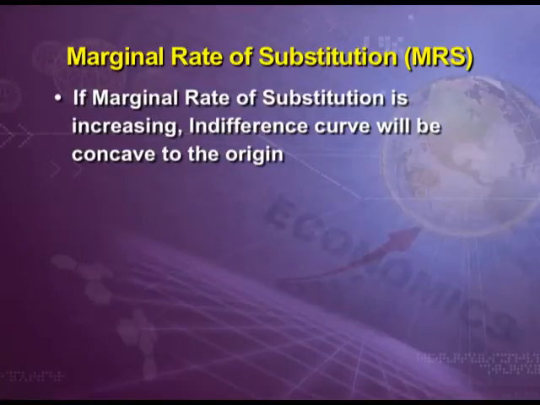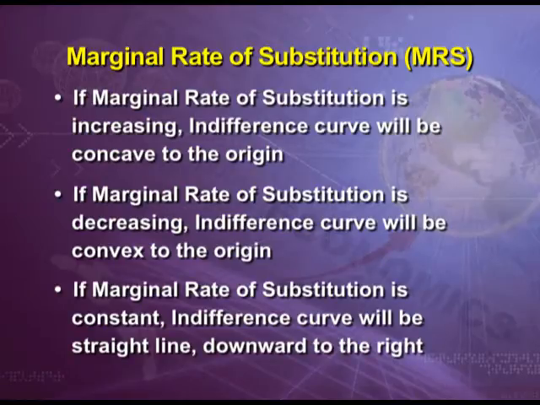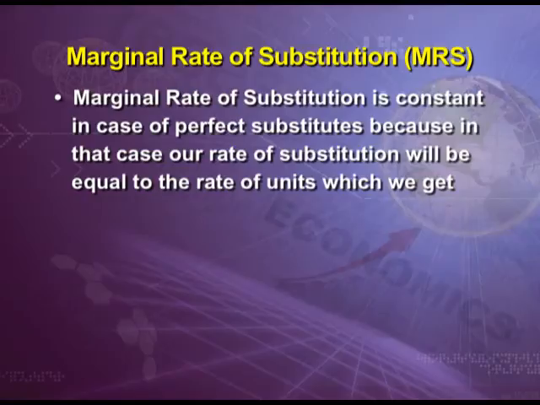Shape of indifference curve is affected by the trend of MRS. Like if MRS is increasing, IC will be concave to the origin. Similarly, if MRS is decreasing, IC will be convex to the origin. And if MRS is constant, IC will be a straight line downward to the right. And there is a point to be noted that MRS is constant in case of perfect substitutes, because in that case our rate of substitution will be equal to the rate of units which we get.